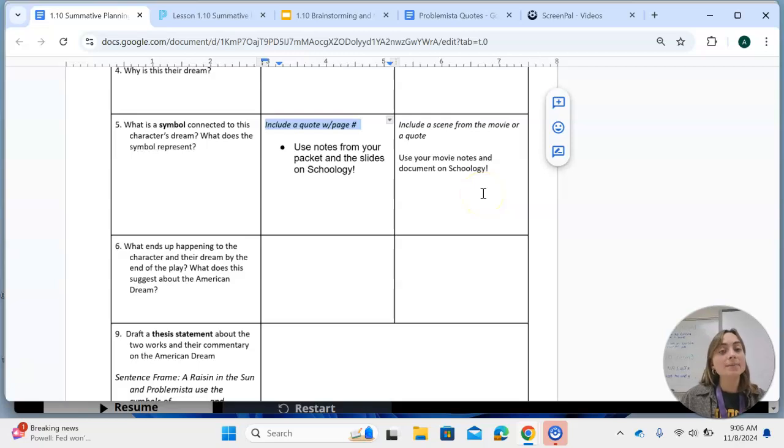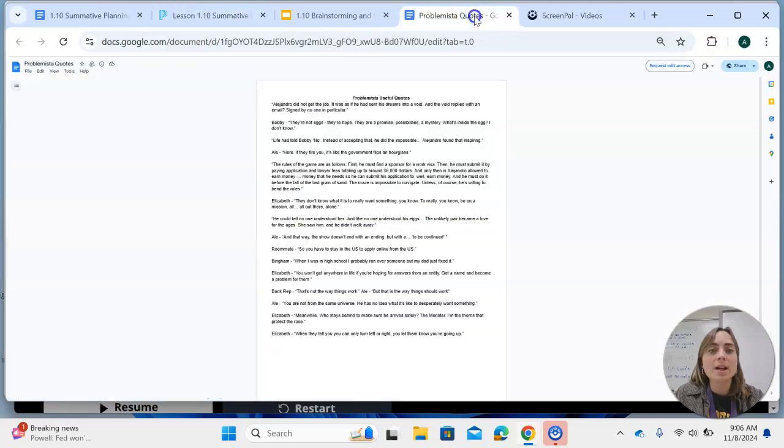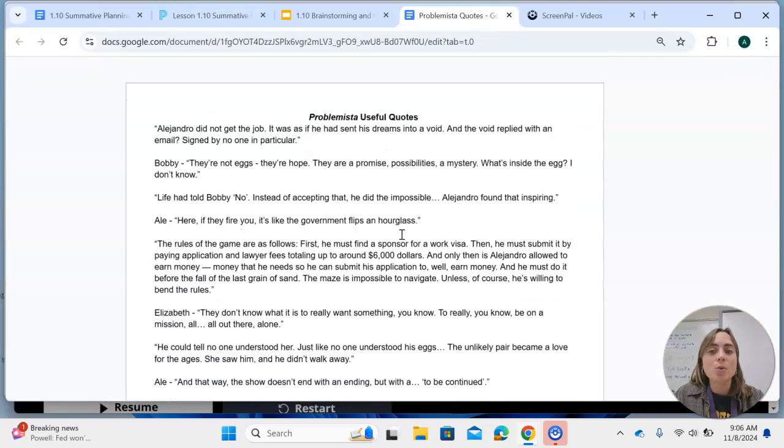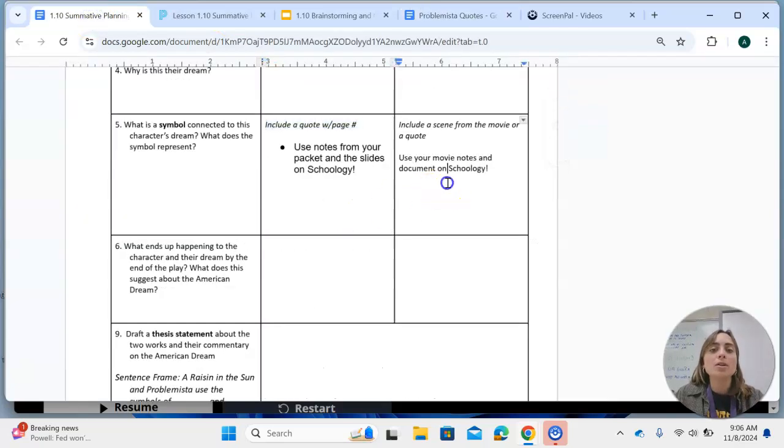For Problemista, you can use a direct quote, or you can also just write in detail about a specific scene from that movie. So we also have a document on Schoology, quotes from Problemista. You could use any of these quotes to help you, or you could also just choose to describe in detail a scene from the movie that talks about that symbol. If you need help with this section, please let me know.